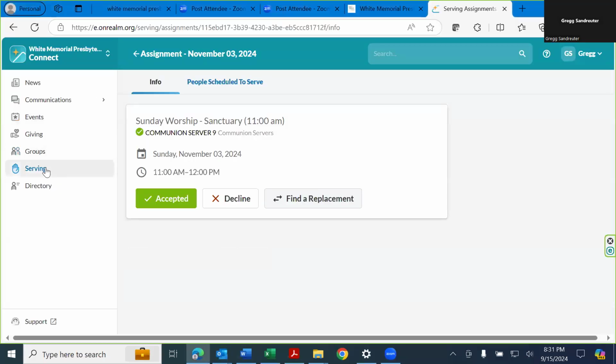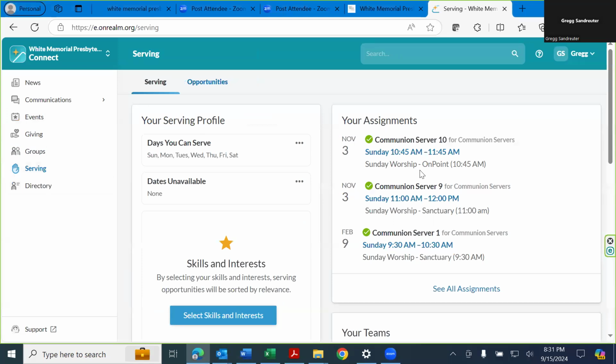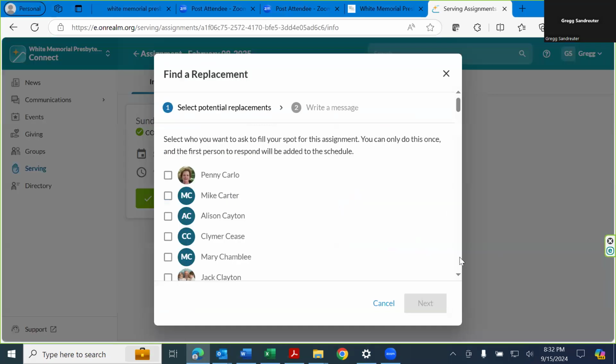Let's say you wanted to swap with somebody. Well, you'd essentially do the same thing again. You would go to Serving and find the swap. Let's say Michelle says, I'm going to swap with Jessica, and I'd like Jessica to take that February 9th slot at 9:30. One would click that, Find a Replacement.